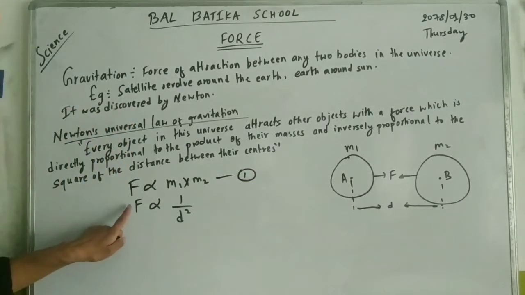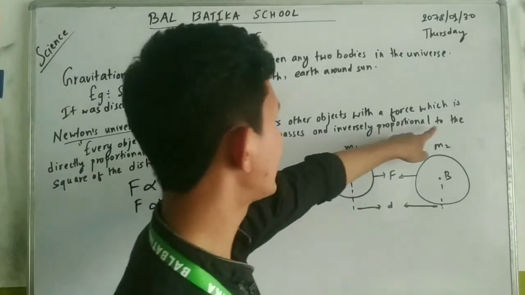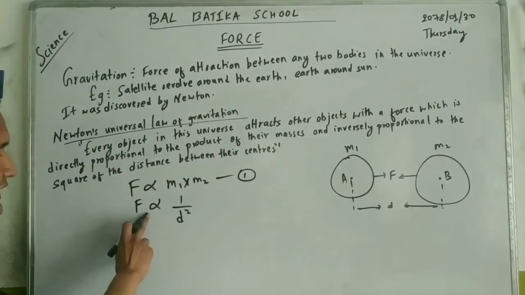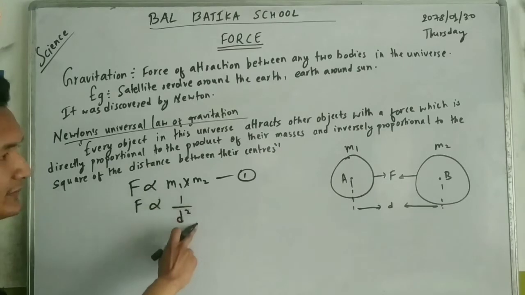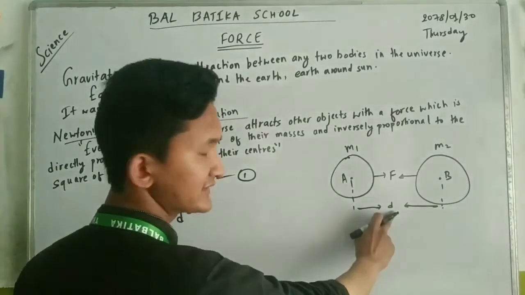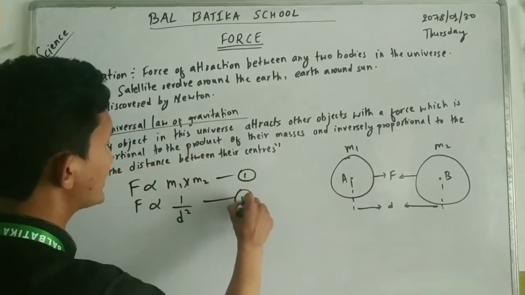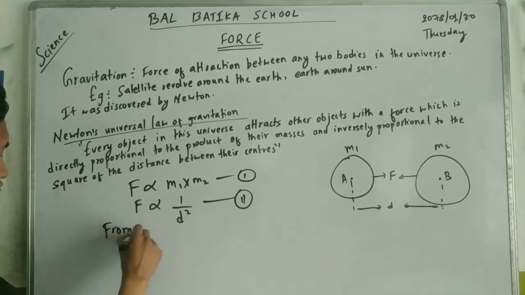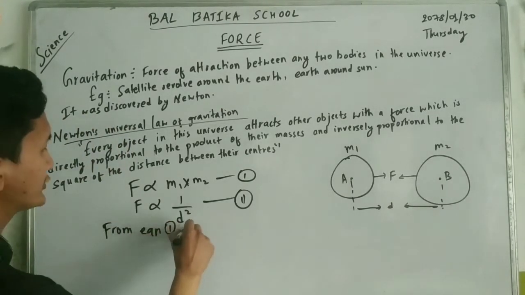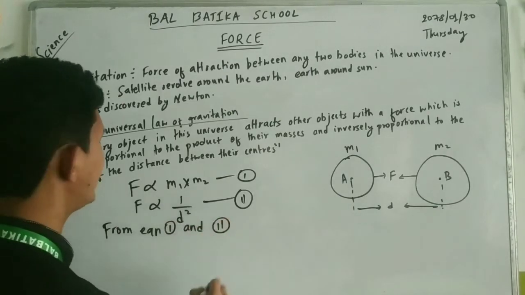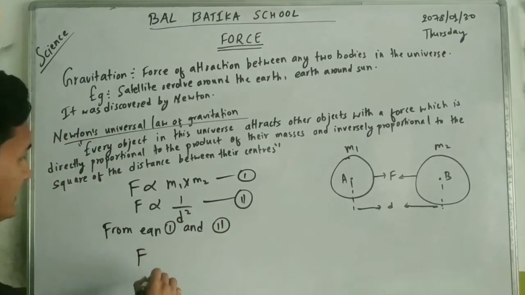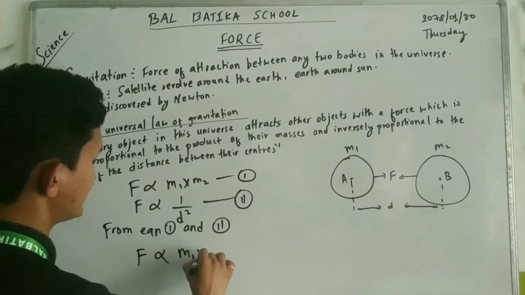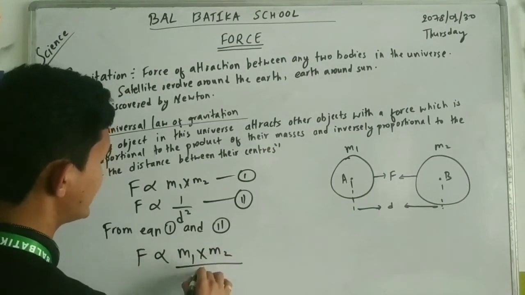Similarly, F is inversely proportional to the square of the distance between their centers, means F is proportional to 1 by D square. This is equation 2. From equations 1 and 2, we can find F is proportional to M1 into M2 by D square.